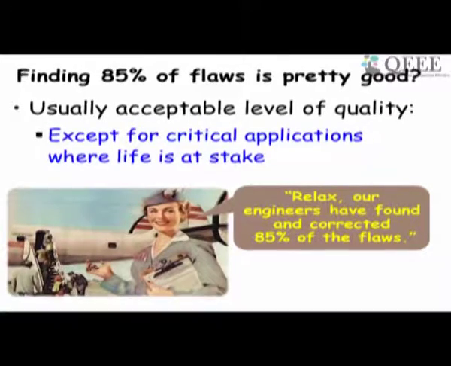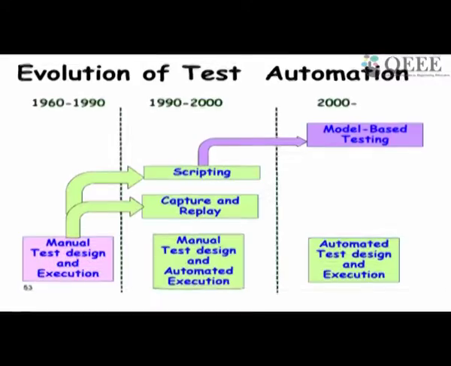So then how do we go about it for critical applications? See, testing is one of the error removal techniques. In the first slide we had said that there are many other error removal techniques. We had identified 4 of them. So we will have to use all 4 to the maximum for safety critical software. Testing is not enough. We will look at automated testing later in some detail, but in this introductory hour, let's see how